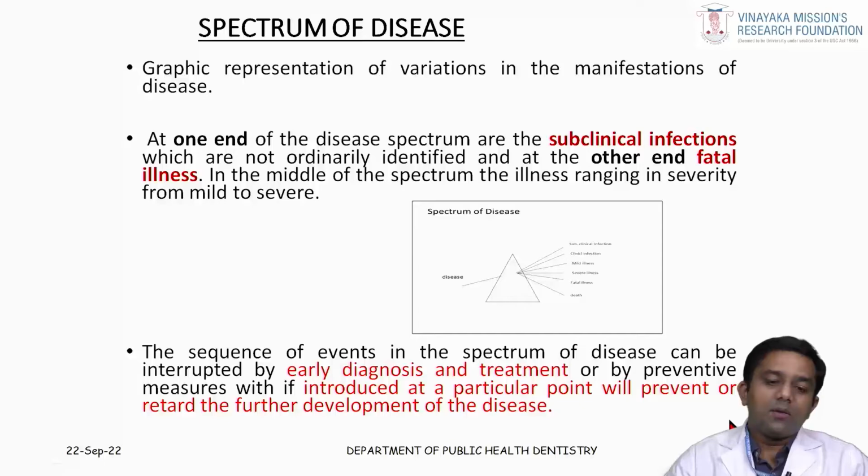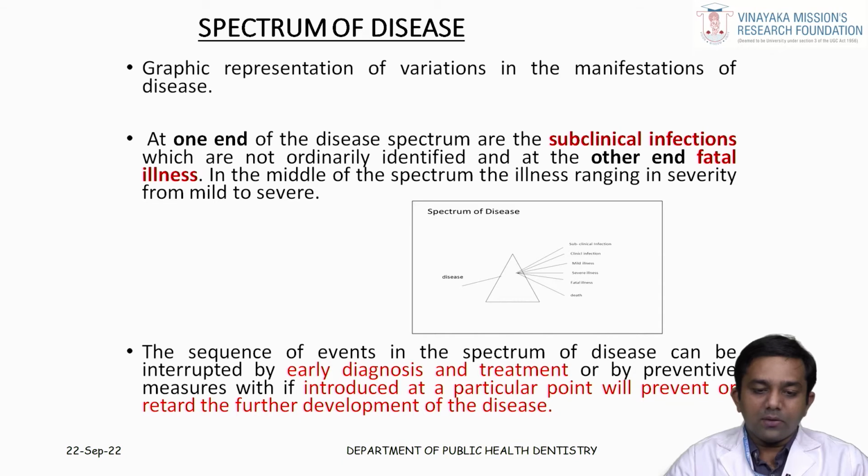Next, we will see what is the spectrum of a disease. Spectrum of a disease is nothing but any subclinical infections, that is at one end of a disease spectrum, usually the subclinical infections which are not ordinarily identified, and at the other end you have the fatal illnesses, and in the middle of the spectrum you have the illness ranging in severity from mild to severe.